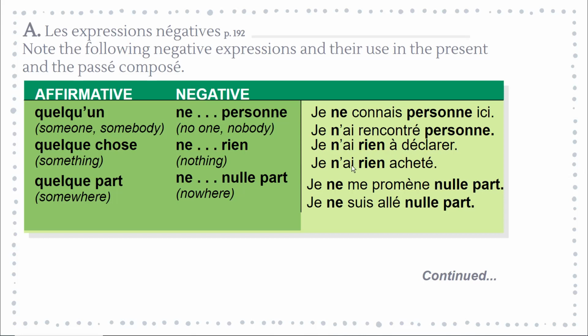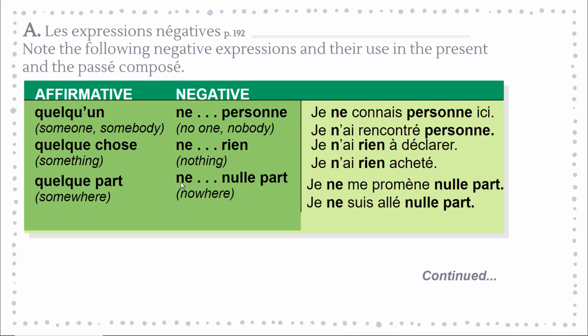In the passé composé, je n'ai rien acheté. How do we know this is the passé composé and this is the present? Here we have only avoir plus infinitive. Here, what do we have? We have avoir as a helper verb and a past participle. So this is a sentence in the passé composé. Je n'ai rien acheté. So where do we put ne rien? Just like ne pas, we put it around the helper verb. For personne, we put it after the past participle. Je n'ai rien acheté. I bought nothing, or I didn't buy anything.